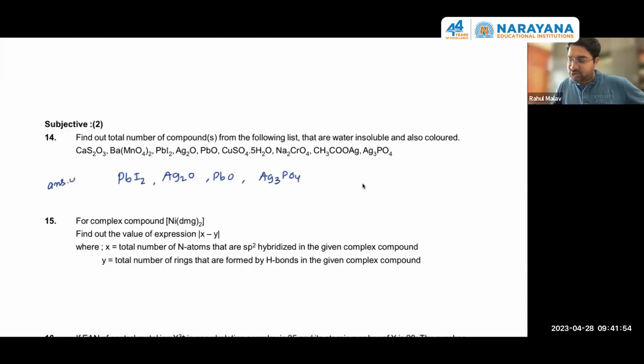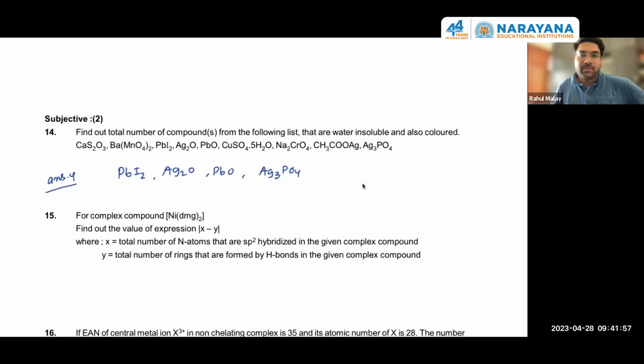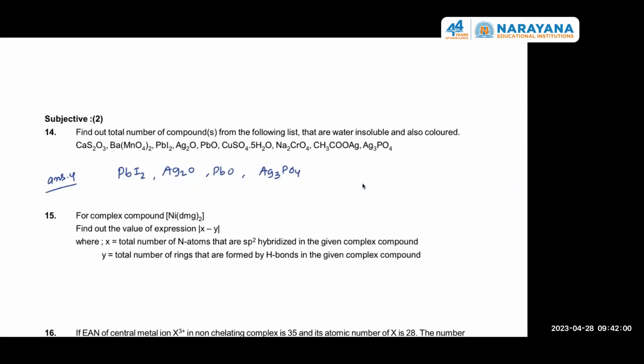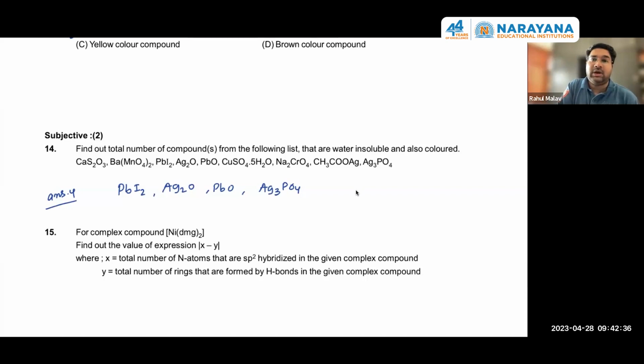Any explanation you need in this question? Yes. All solubility points and colors. Okay. See how to solve such type of question. Like we have to check for water insoluble and also for colored. First of all, check the solubility portion. इनमें से कौन से water insoluble है उनमें पहले बात कर लेते हैं. Okay. तो जिन पे हम टिक करते हैं वो soluble है, क्रॉस करेंगे insoluble. So these are soluble, insoluble, insoluble, soluble, soluble, insoluble, insoluble.